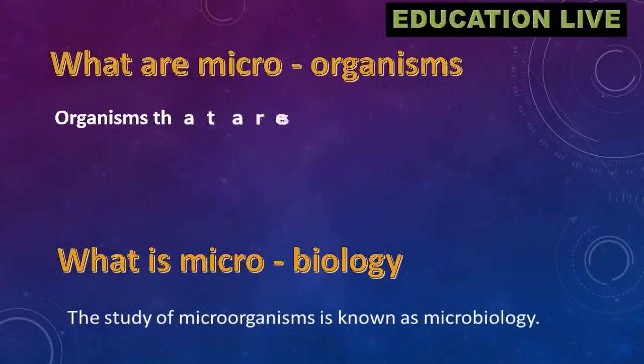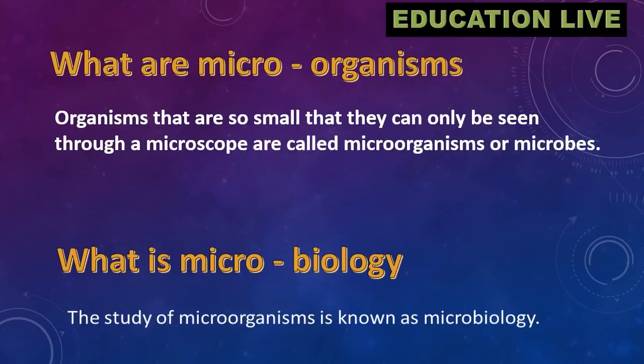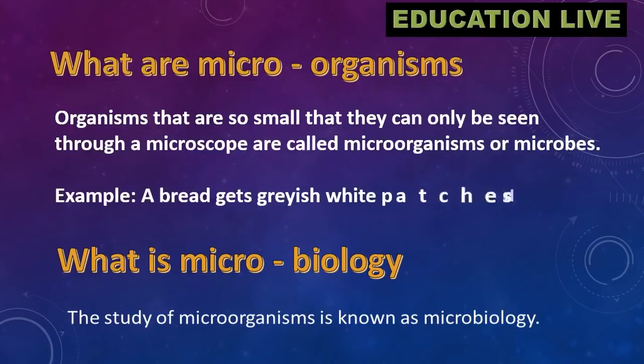What are microorganisms? Organisms that are so small that they can only be seen through a microscope are called microorganisms or microbes. Example, a bread gets grayish-white patches during rainy season. What is microbiology? The study of microorganisms is called microbiology.